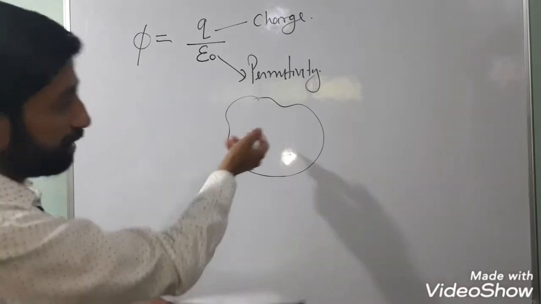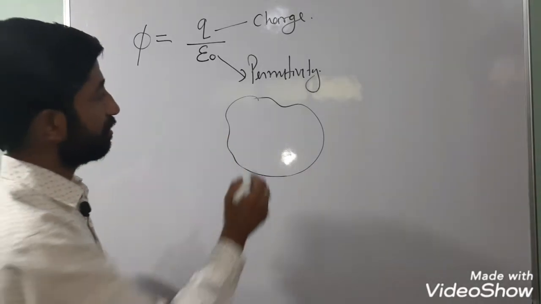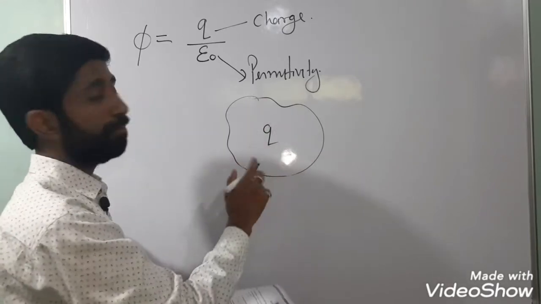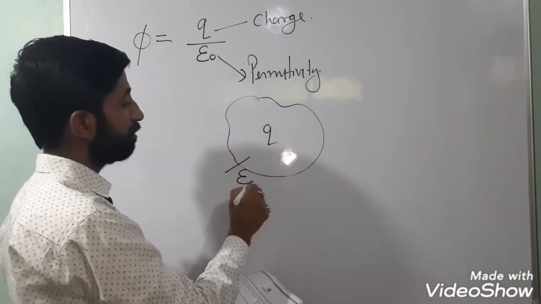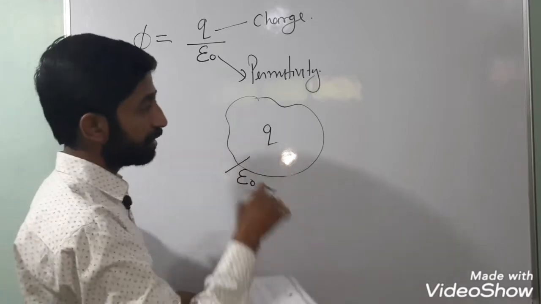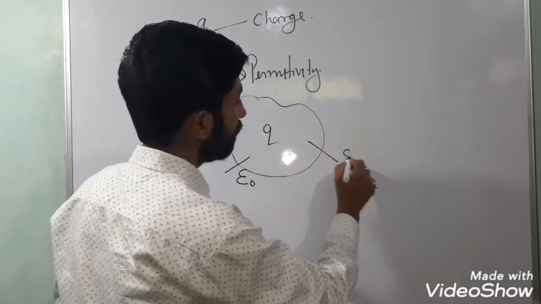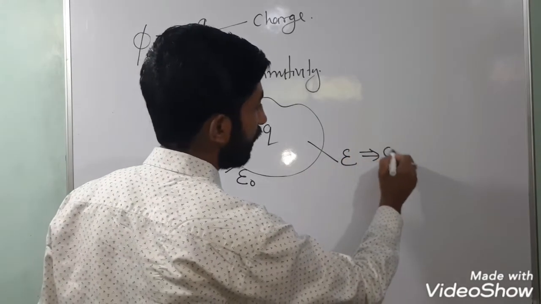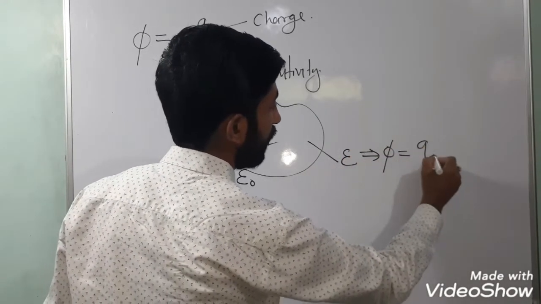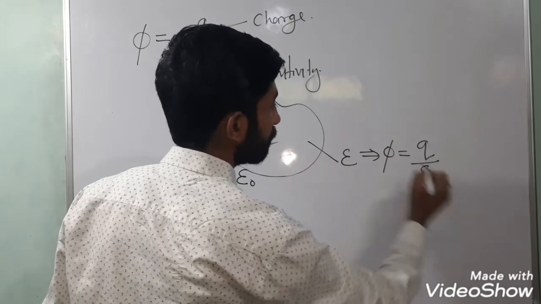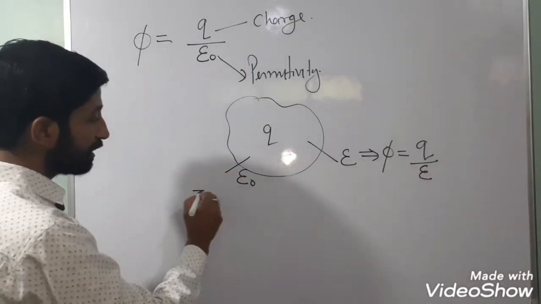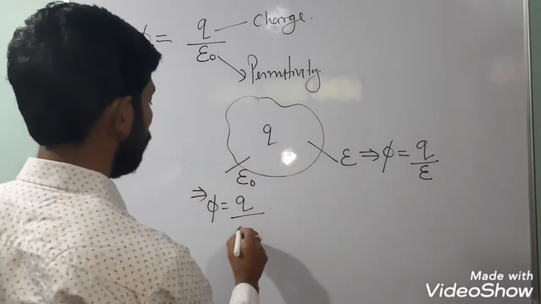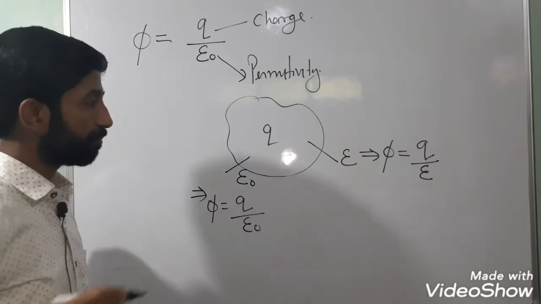Whatever be the shape of the Gaussian surface, say this is the surface and a charge q is placed inside. If it is vacuum, then its permittivity will be epsilon naught, and if it is some other medium, its permittivity will be epsilon. So for this case phi is equal to the charge enclosed over epsilon, and for this case phi is equal to charge upon epsilon naught.